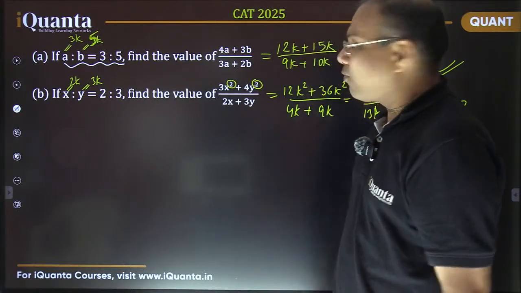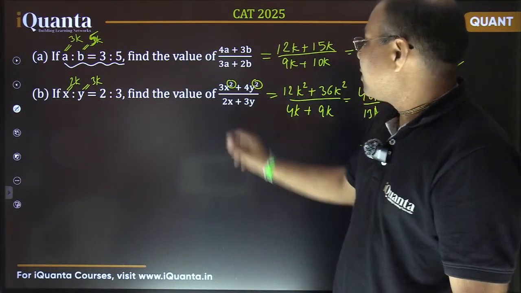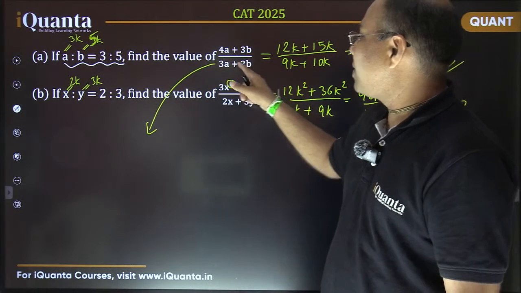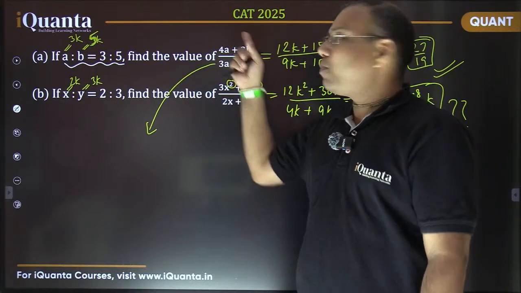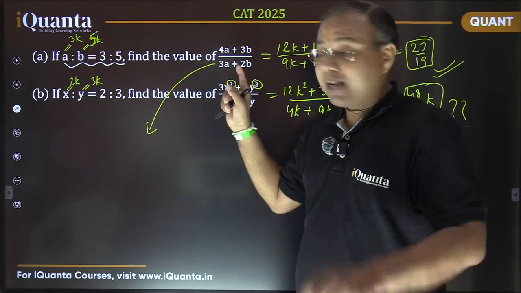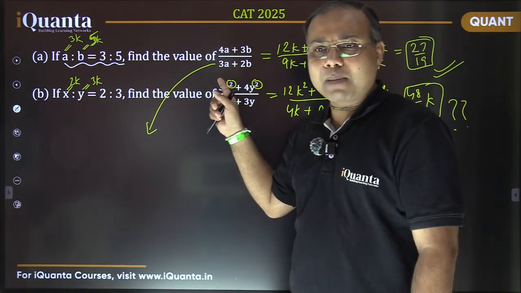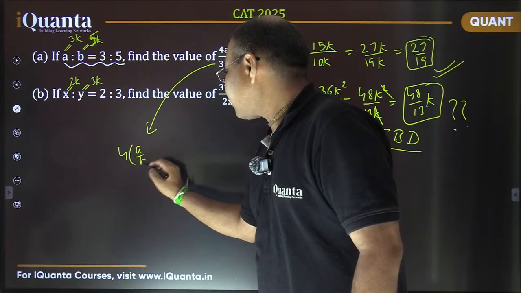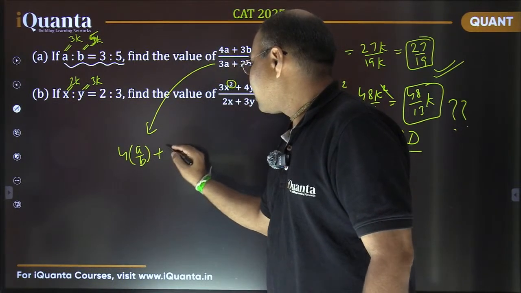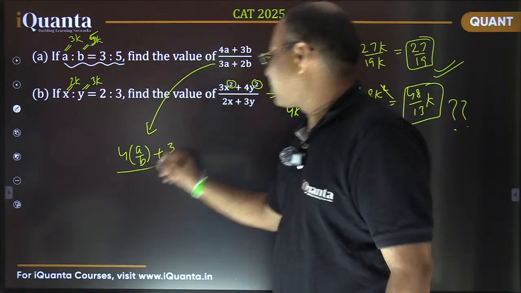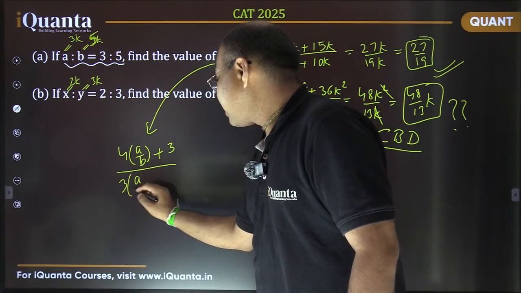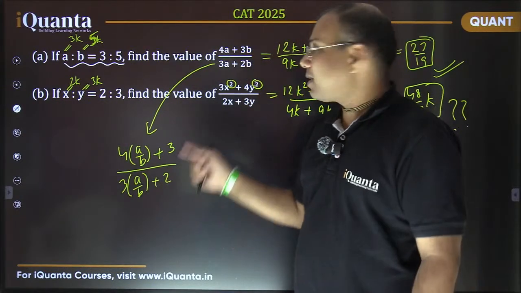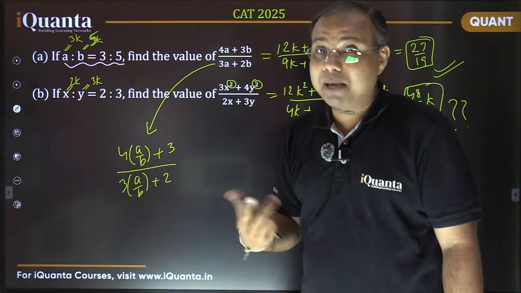Okay, let me tell you one more way, suggested by some of you only. In this first case, in this expression, it is 4a plus 3b upon 3a plus 2b. If I divide both the numerator and denominator by b, it will look like 4 times a by b plus 3, upon 3 times a by b plus 2. Is it fine? I've just divided both numerator and denominators by b. Clear?